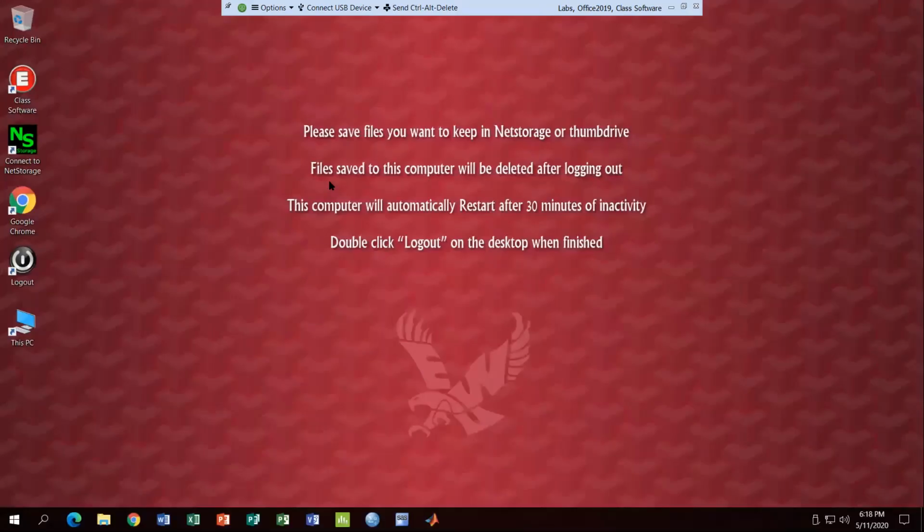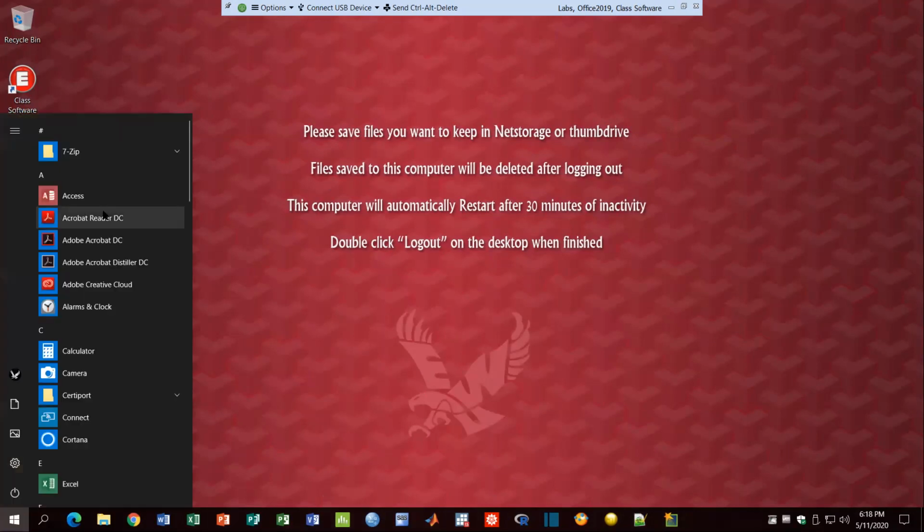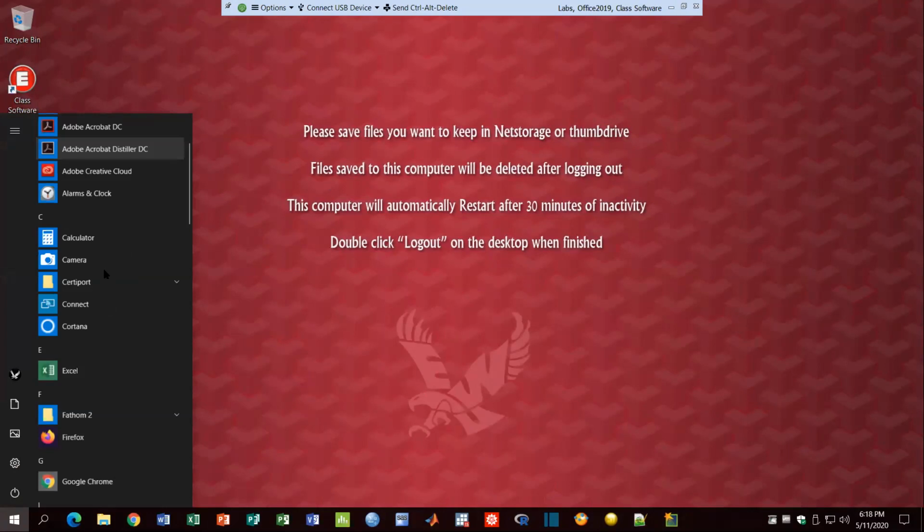So if you can see, I'm on my virtual computer, and at the bottom, I have all the softwares subscribed by EWU. Here I have Minitab. So here also you can see all the softwares.